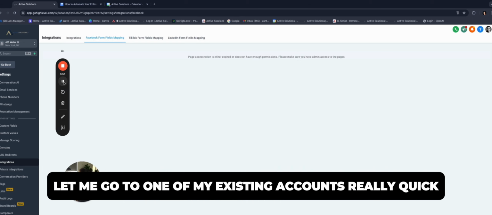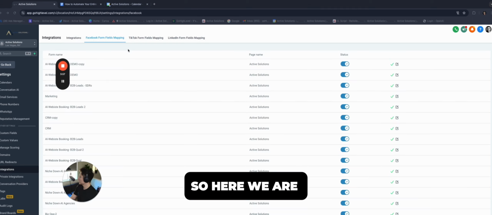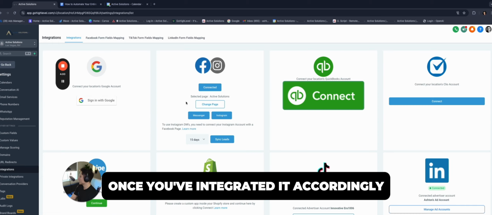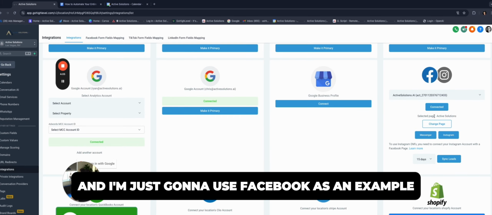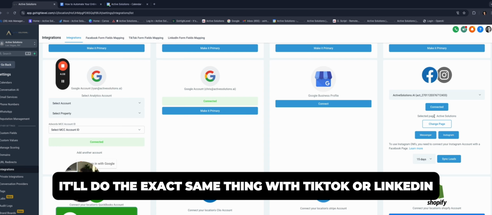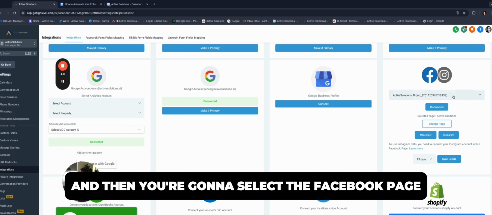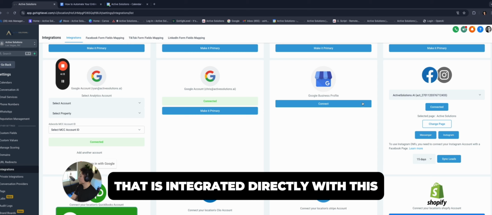Actually, let me go to one of my existing accounts really quick just to show you what it looks like. Okay, so here we are. Once you've integrated it accordingly, number 1, it's going to ask you to log into your Facebook, and I'm just going to use Facebook as an example. It'll do the exact same thing with TikTok or LinkedIn. You're going to log in, and then you're going to select the Facebook page that is integrated directly with this.